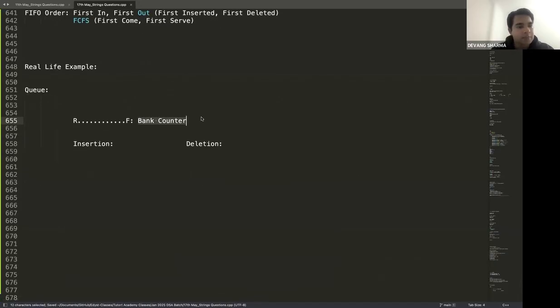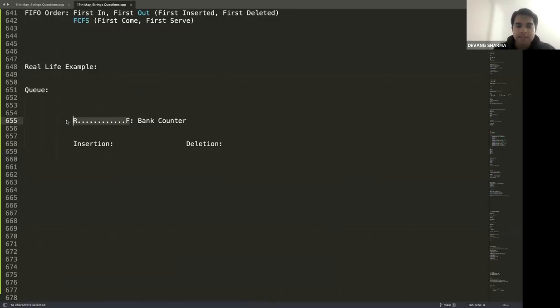On the right side, you can see there's a bank counter. There would be a bank employee here who will be helping with these customers. On the left side, there's a queue of customers. F is the first person who arrived. Then there would be a second, third, fourth, fifth, and so on and so forth. And R is the last person, which is the rear, we are calling it.